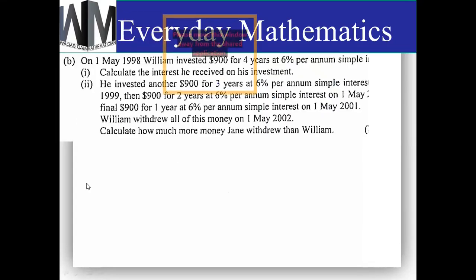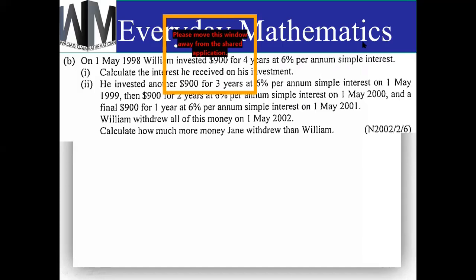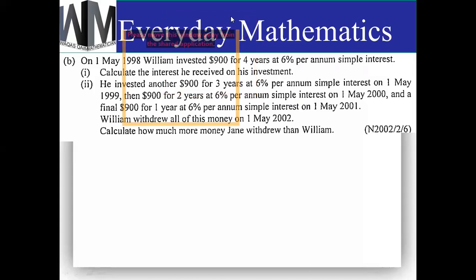So this one is a question taken from a past paper. In this one, William invested $900 for 4 years at 6% per annum simple interest. Now we have to calculate the interest he received on his investment. Now everyone try part one. In this one, the 900 which is given here is principal, this is time, and this is R. Now just use the formula and calculate the simple interest.